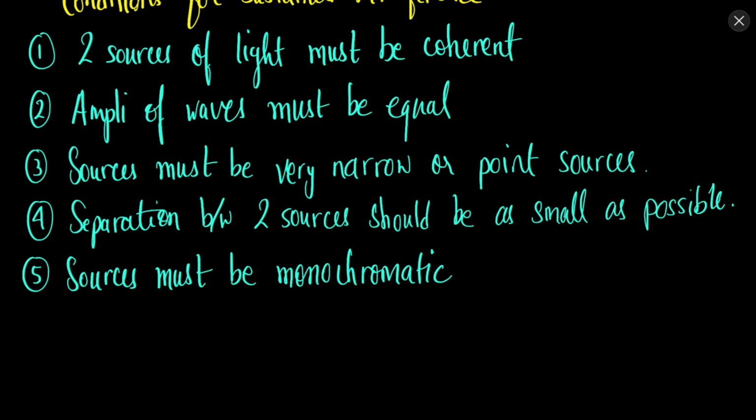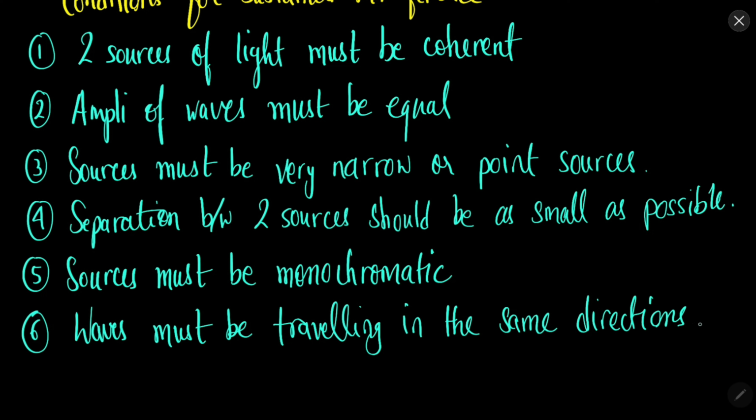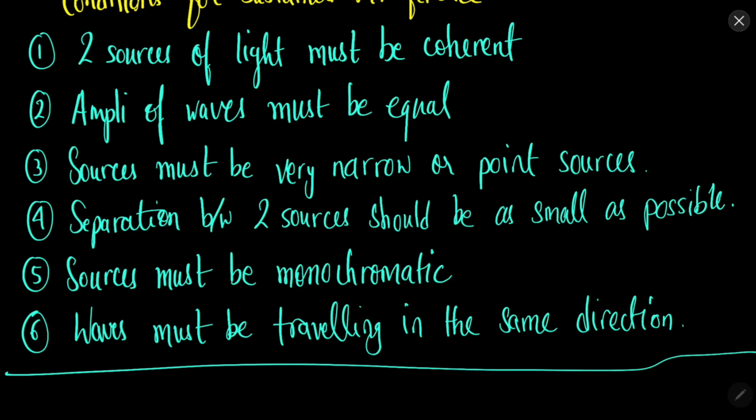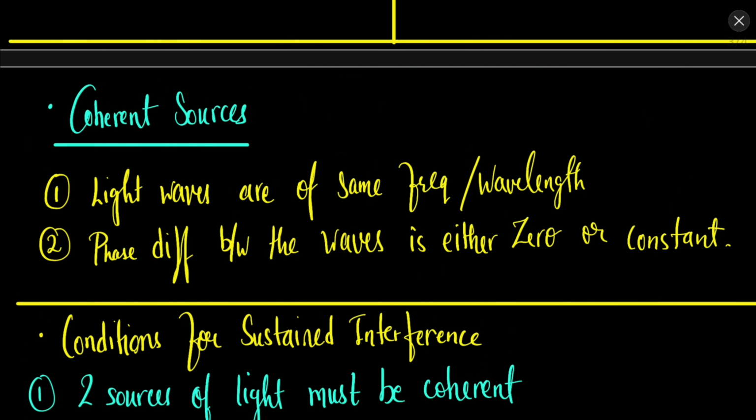Also the interfering waves from the two coherent sources of light should travel in the same direction. So waves must be traveling in the same direction. So these are the conditions for the sustained interference, so that we can have a proper destructive and constructive interference. So now from the next part we will start the Young's double slit experiment.